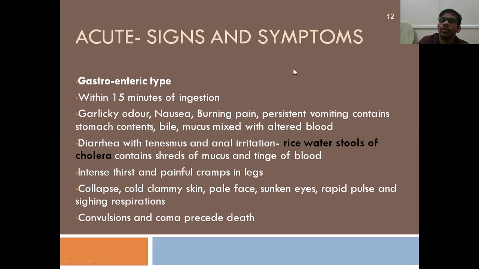So next is acute poisoning, otherwise known as the gastroenteric type of poisoning. It occurs within 15 minutes of ingestion, when the symptoms start appearing. There will be a garlicky odor, nausea, burning pain in the stomach, and persistent vomiting, which contains stomach contents along with bile, mixed blood and mucus.